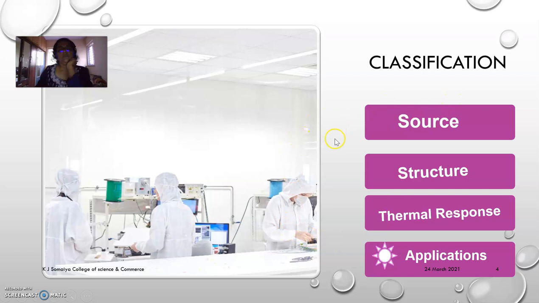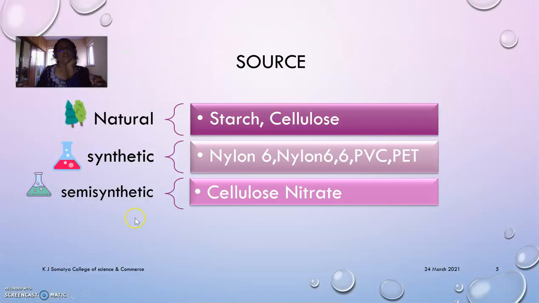So we may classify them based on the sources, or based on the structure, or sometimes based on the thermal response and wonderful applications. So here is the first type of classification, based on the source of this material.